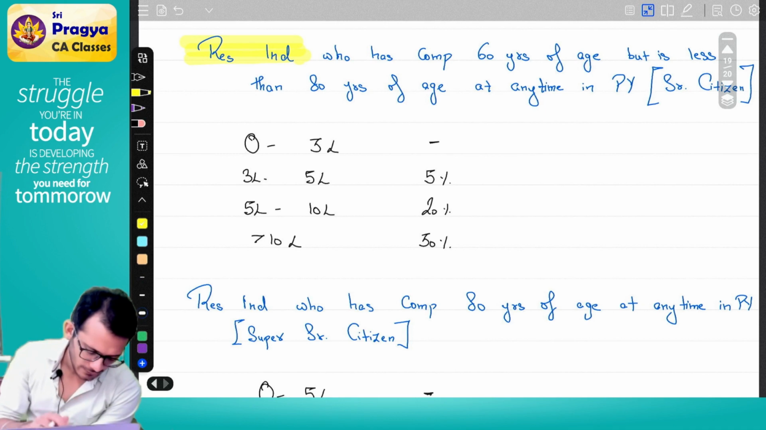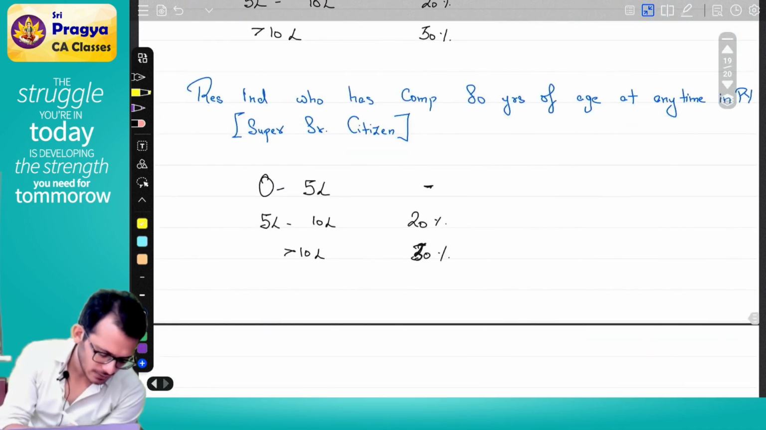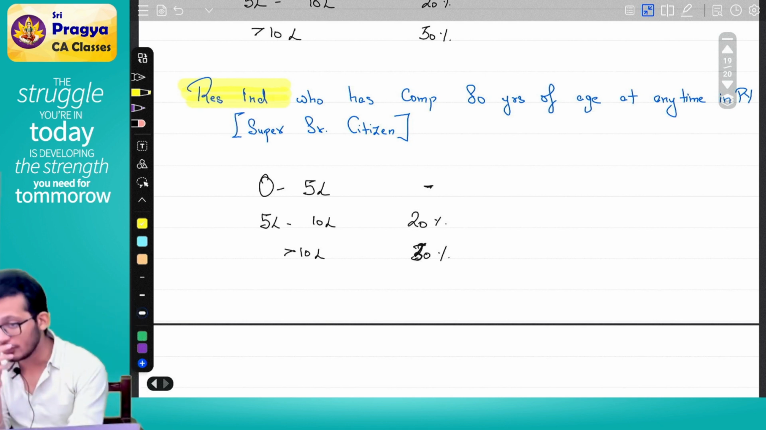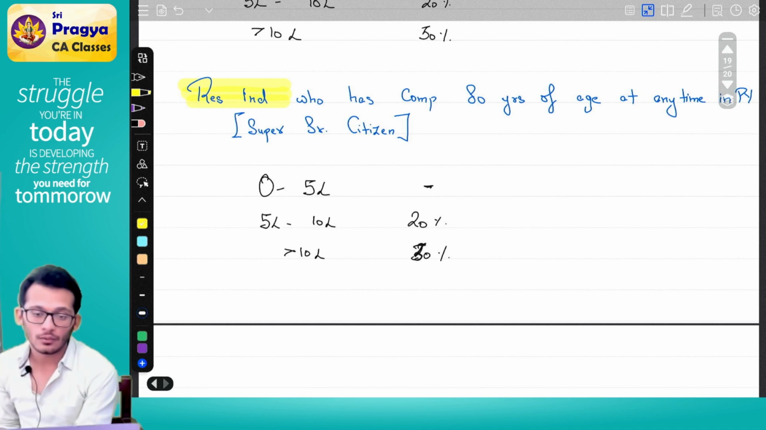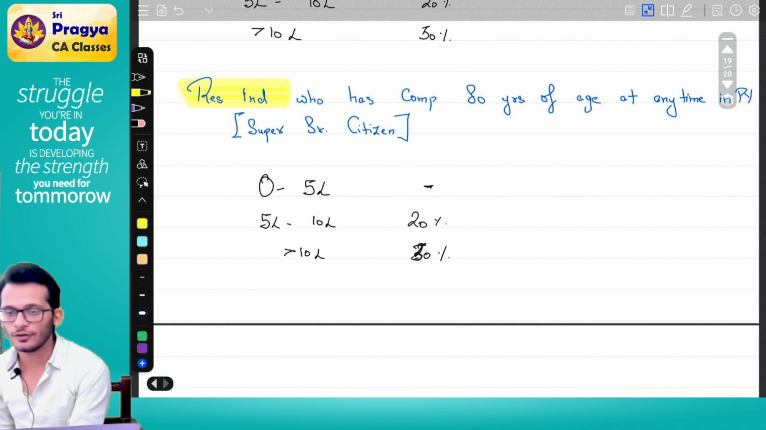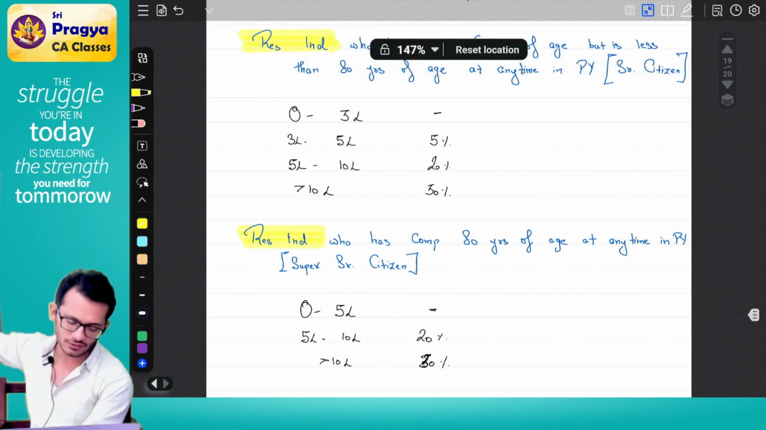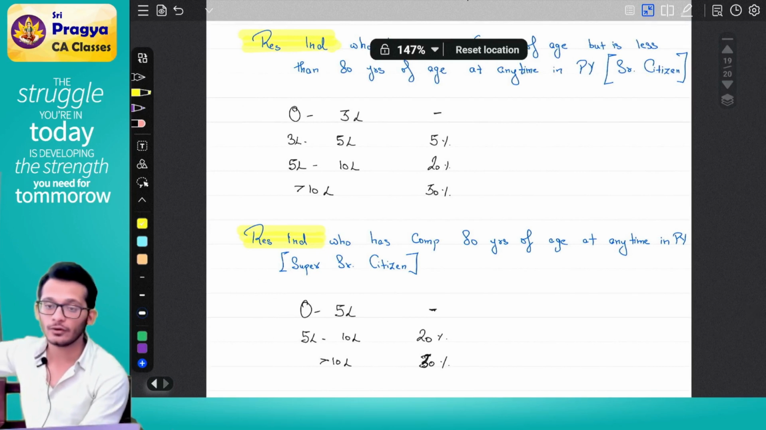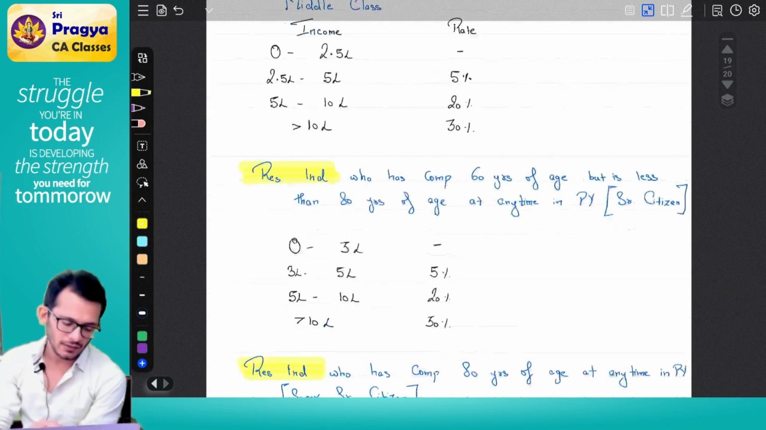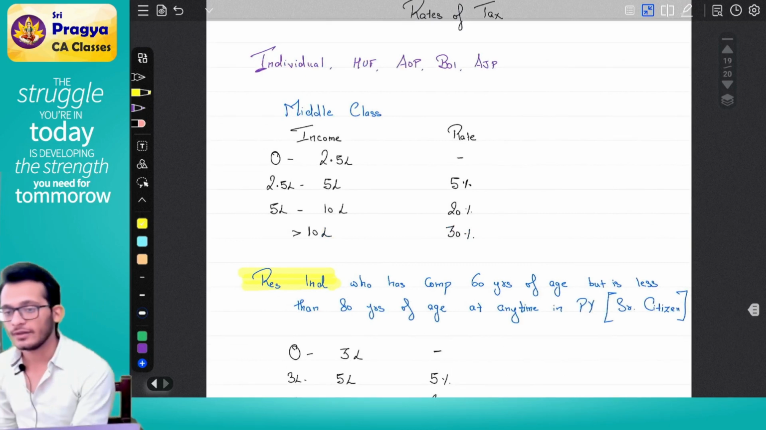If an HUF has a Karta aged 60 and plus, can the HUF become a senior citizen? No. Only the Karta will become a senior citizen. HUF will still remain as a 2.5 lakhs case. The next two criteria, 0 to 3 lakhs and 0 to 5 lakhs, are only for a resident individual. Everyone else will fall into 0 to 2.5. Clear?